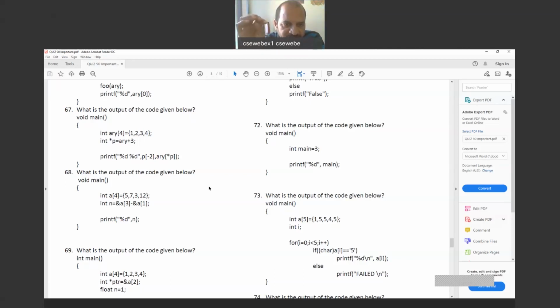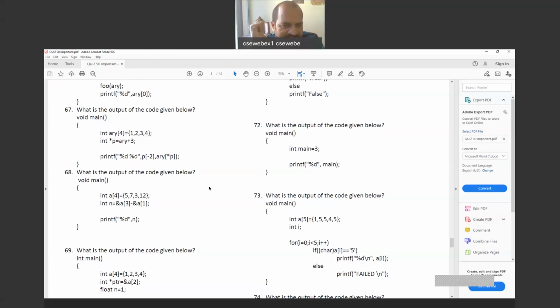So now when you write P of minus 2 in the square brackets, come back to the two values. If you print P of 0, we will get ARY of 3, which is the value 4, but we give minus 2. So we'll get ARY of 1, which is the value 2. So simply we will get 2 from the first percentile D and P of minus 2.